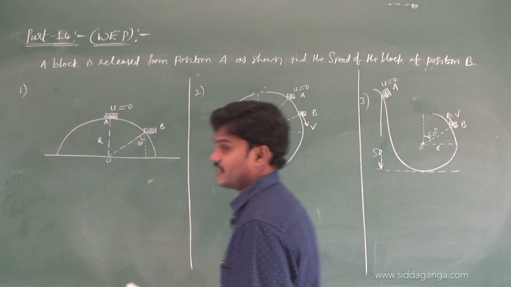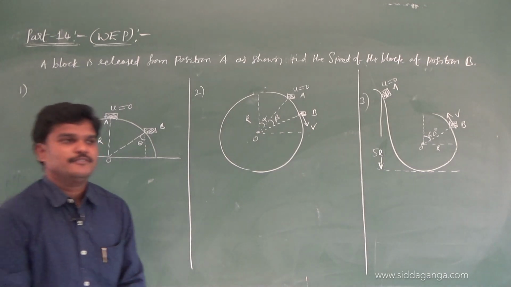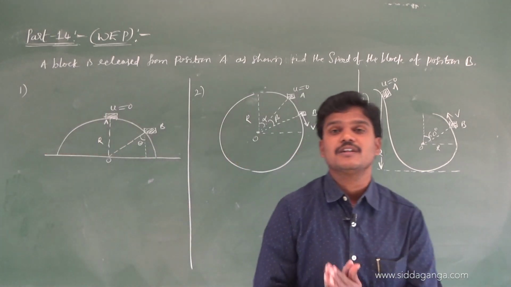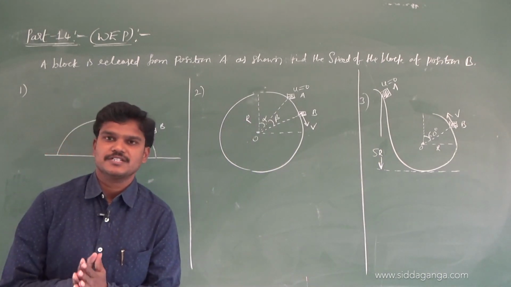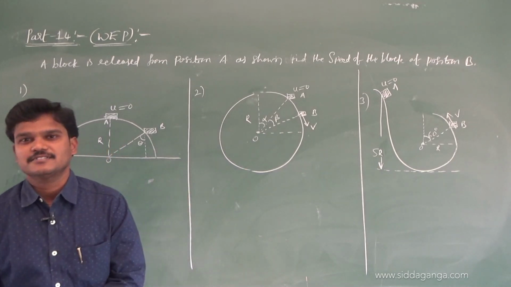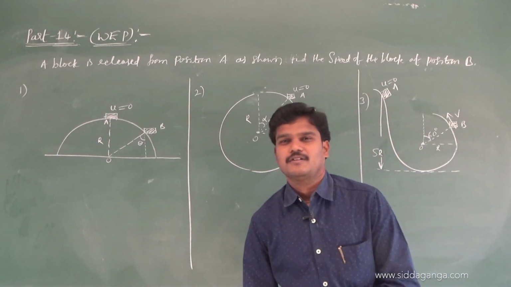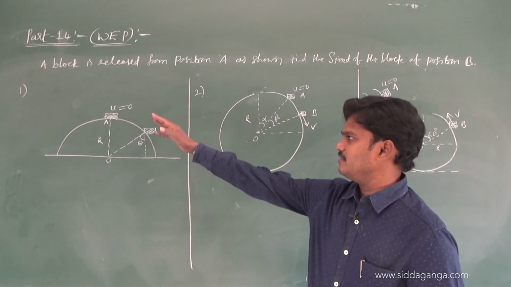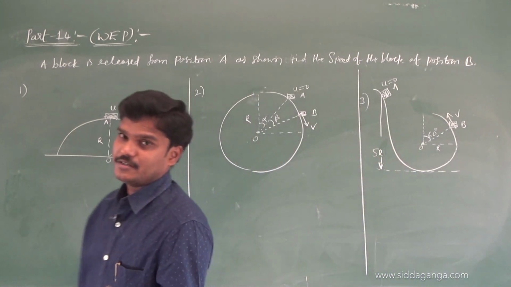Yeah, I have given 3 different diagrams. So these are also some good level of questions. We can solve all these 3 questions by using the law of conservation of energy. Just balance the total energy at 2 positions, at A and at B, then you will get the answers directly. Otherwise use the regular method, like work done from A to B, meaning what height it has covered. If you know the height, you will get the answer.